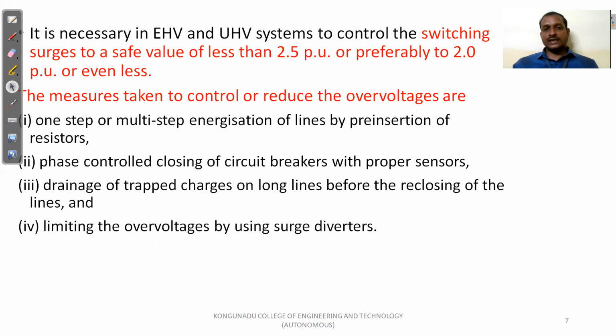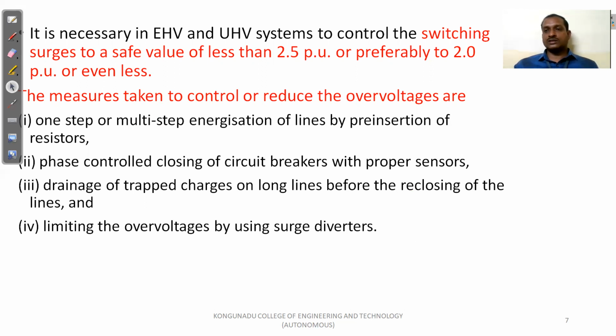Measures taken to reduce the over voltage. What steps do we need to take to reduce the over voltage? The first is one step or multi-step energization of the line by pre-insertion resistors. With the help of a resistor, we energize the system in one step or multi-step at the starting time. The second is phase controlled closing of circuit breaker with a proper sensor.